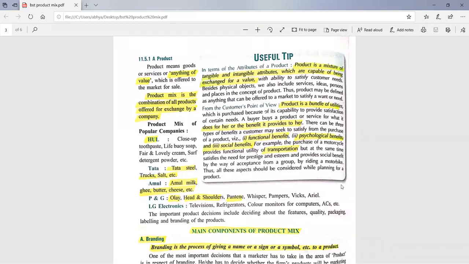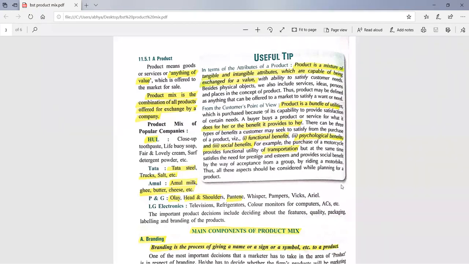Functional benefit means the main purpose for which we are buying the product. Like if we want to buy a car, the main purpose of buying that car is transportation. We want to go from one place to another place. That's why we are buying that car. So the transportation benefit is the functional benefit of that car. Then the psychological benefit, and the third is the social benefit.